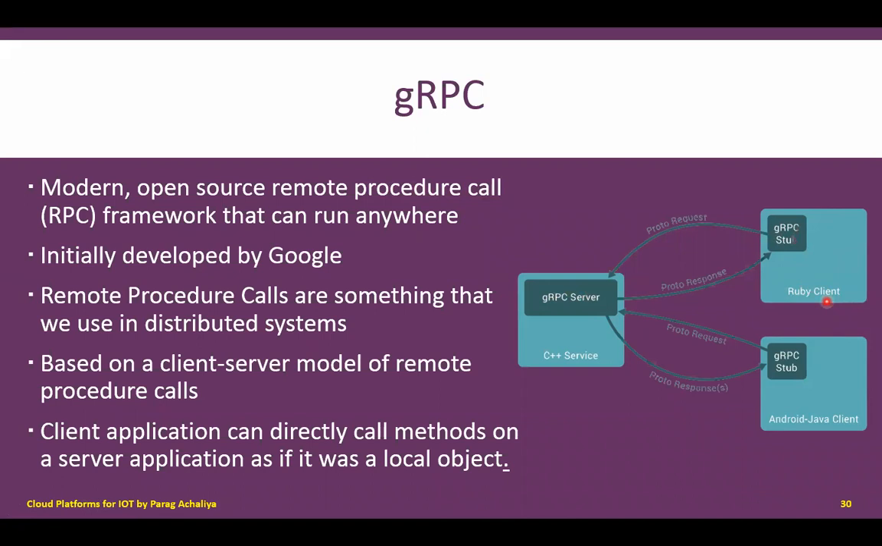So there can be multiple clients working on various technologies, and there will be one server. The client will send a request to the server for accessing procedures remotely, and the server will serve the response to the client's request. This is what the RPC model is.